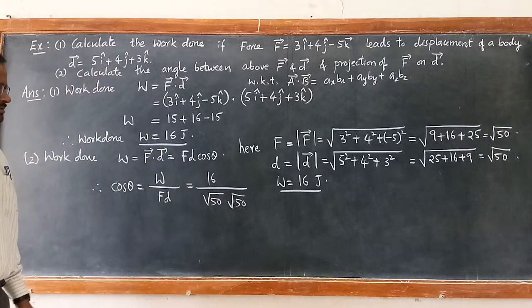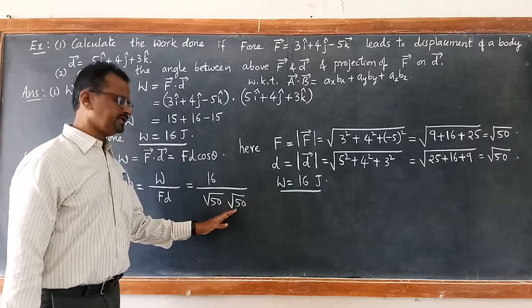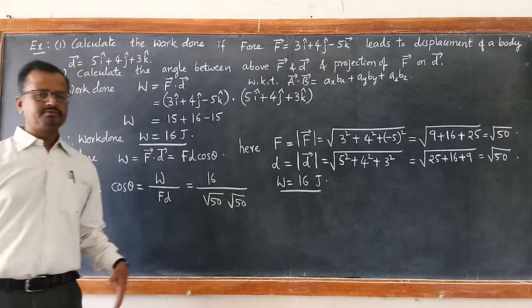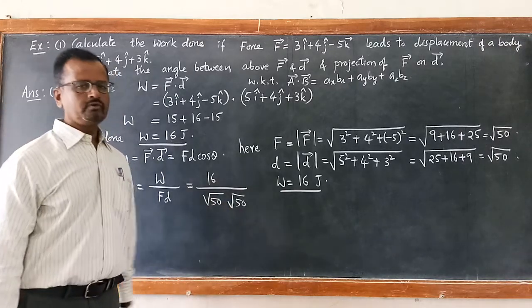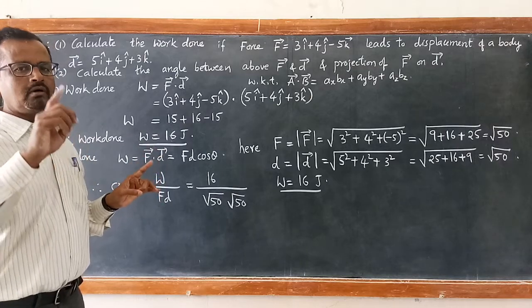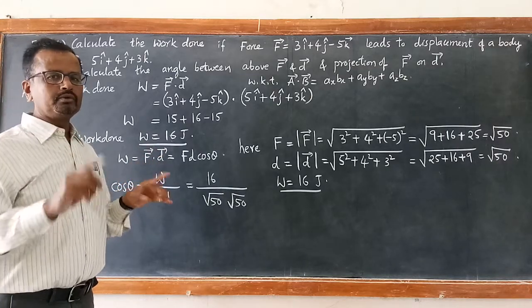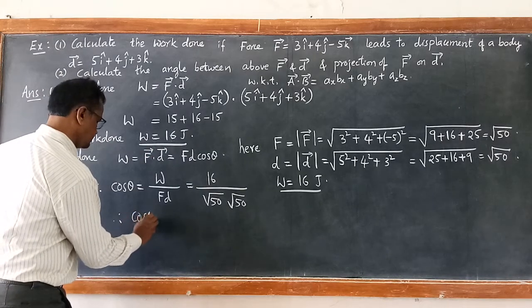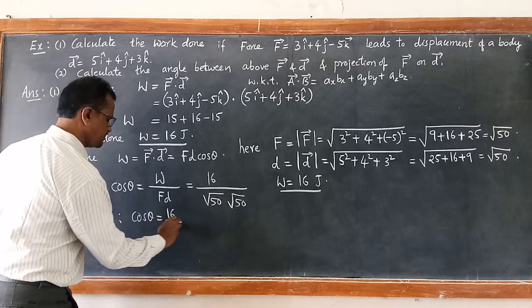So it becomes under root 50 into 50, that is 50 itself. The square of the square root becomes 50. Therefore cos theta becomes equal to 16 by 50.